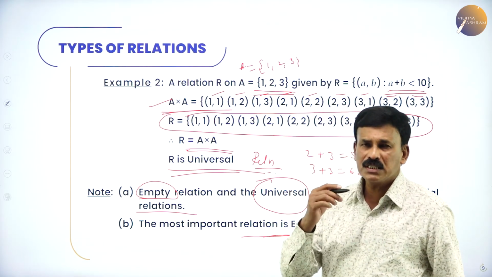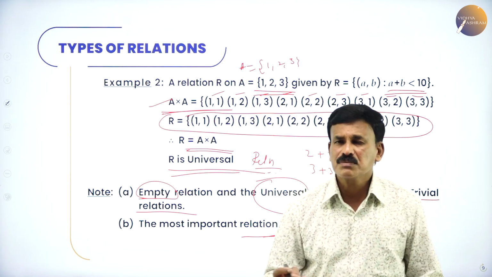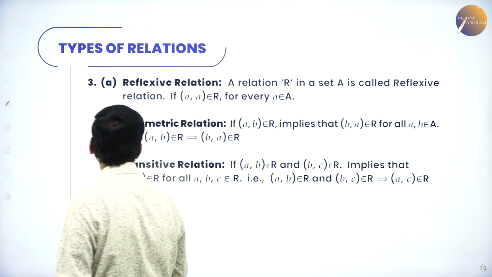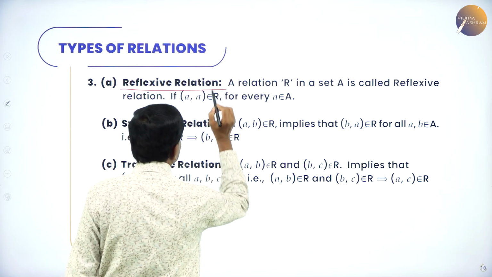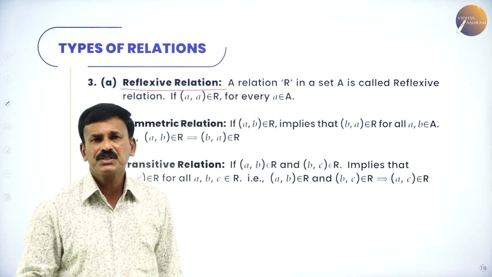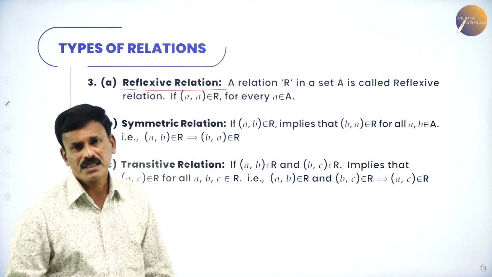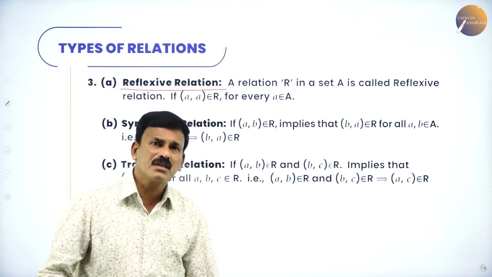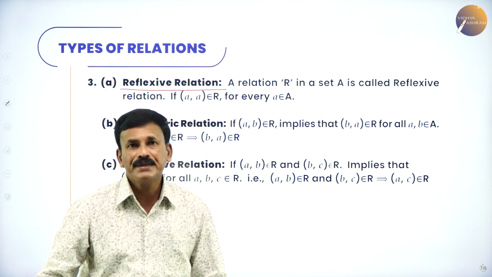Now, let us come to the next type of relation, that is reflexive relation. These are very important: reflexive, symmetric and transitive. Usually you will get one 3-mark question based on these.